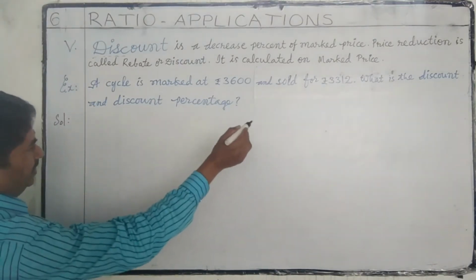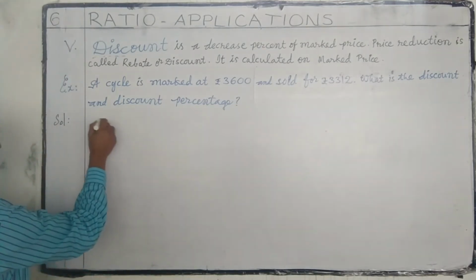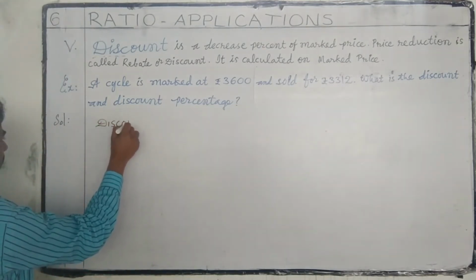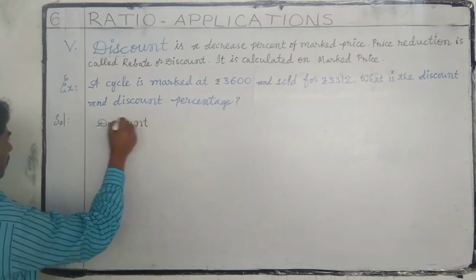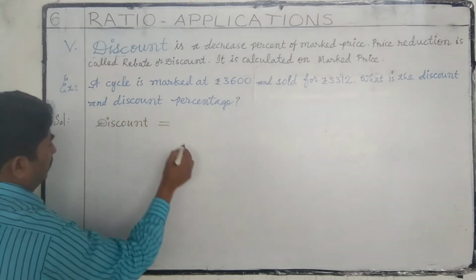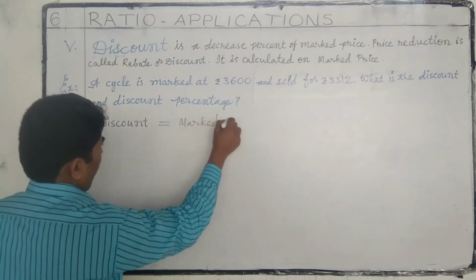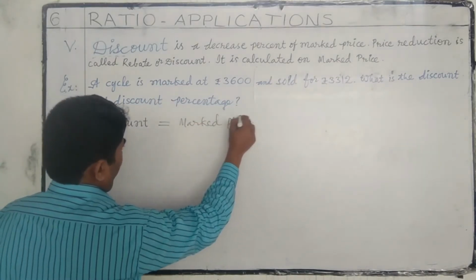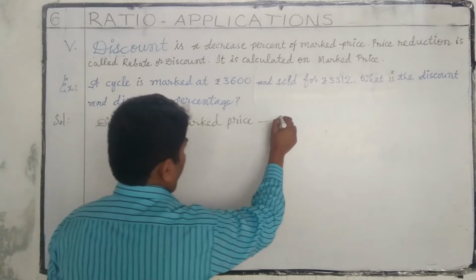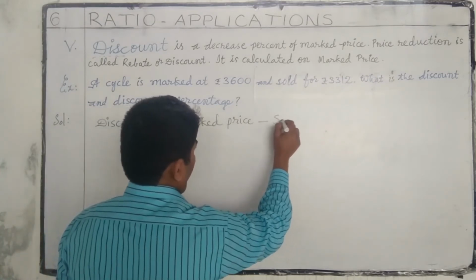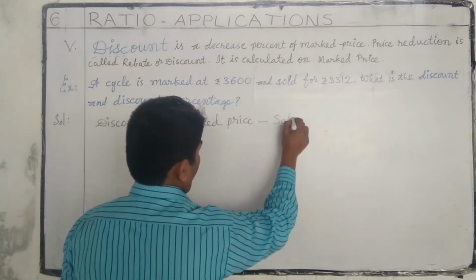First, what is the discount? Discount is equal to market price minus sale price or selling price.